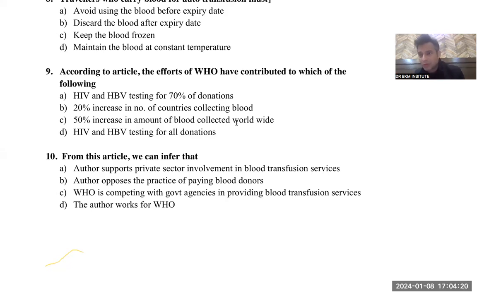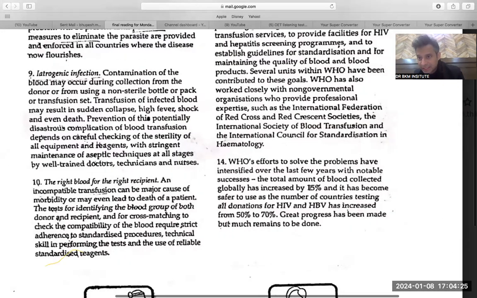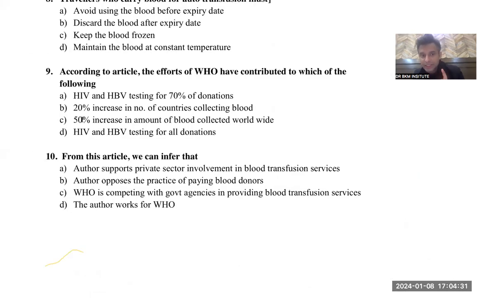50% increase in the amount of blood. Total blood increase is 15%. So by chance, if the answer given in C had been 15% increase in the amount of blood, then it would have been all right. Otherwise, this is also eliminated. Now the option left is D, HIV and HBV testing for all donations.